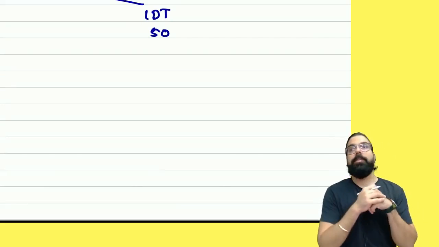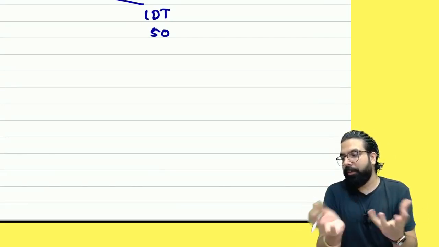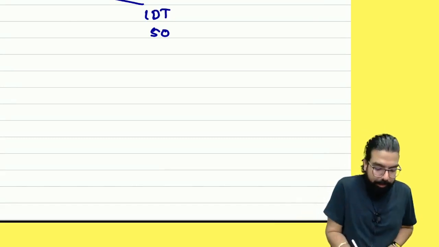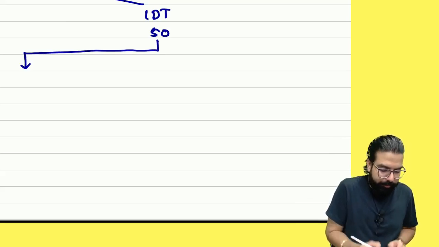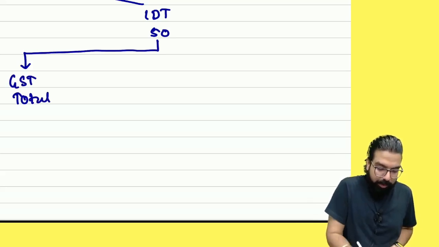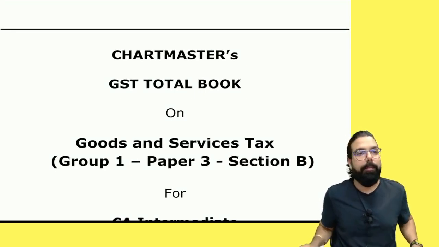Now, indirect tax, when we go ahead and speak about, sir, how are we going to cover the syllabus? What are the books you will be providing? You will have two books. One is your GST total book. It's called the GST total. I'll show you the book. This is called the GST total book, which is there. We'll be referring to this book.